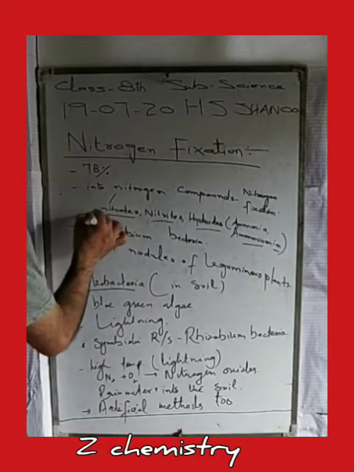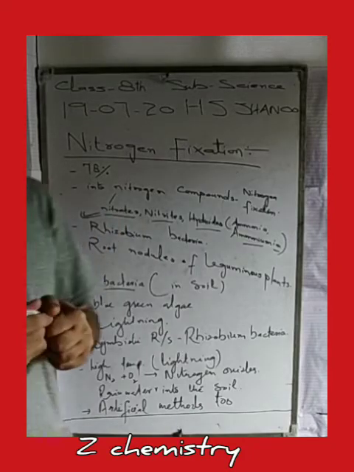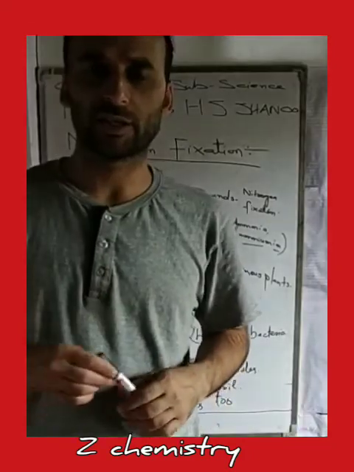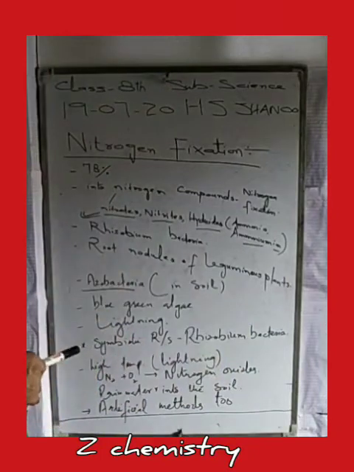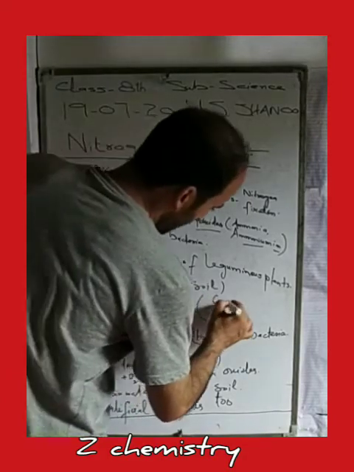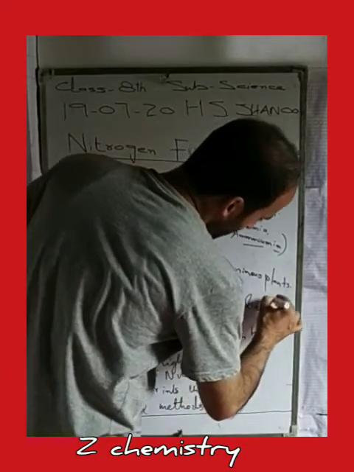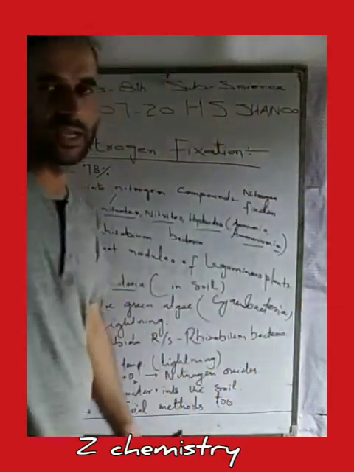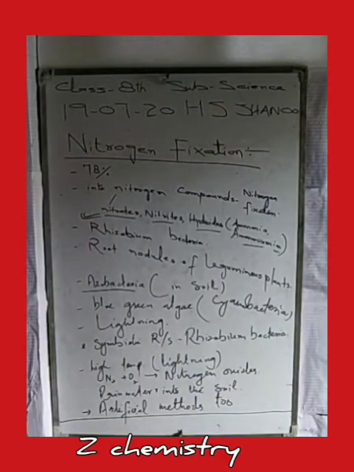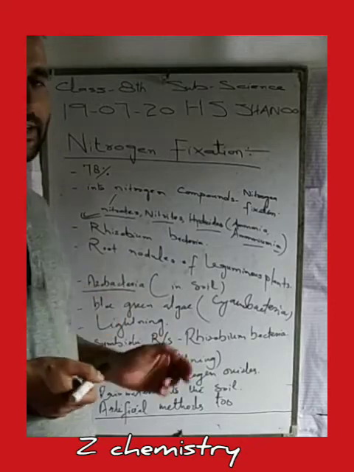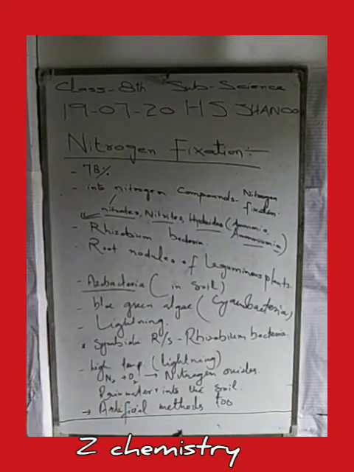Rhizobium is mostly considered the agent for nitrogen fixation in these root nodules. Besides this, blue-green algae, or cyanobacteria, also fix nitrogen, which is then absorbed by certain plants. The effect of lightning is also responsible for the fixation of nitrogen